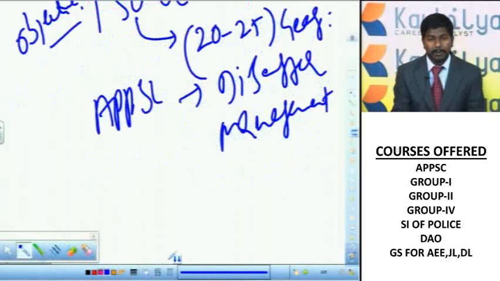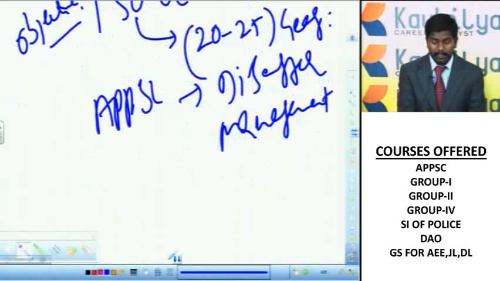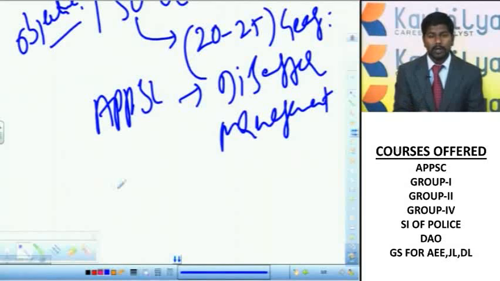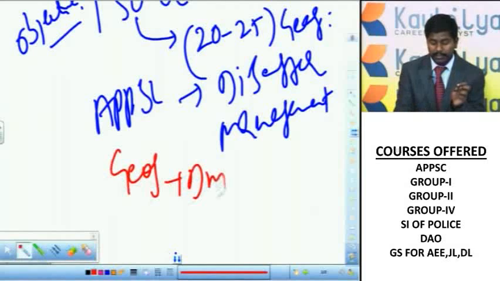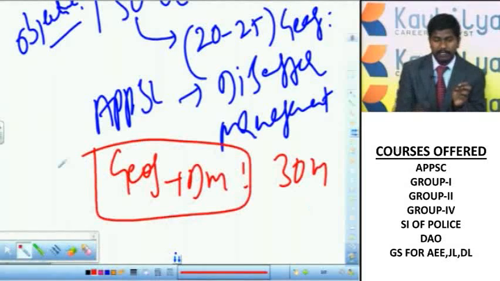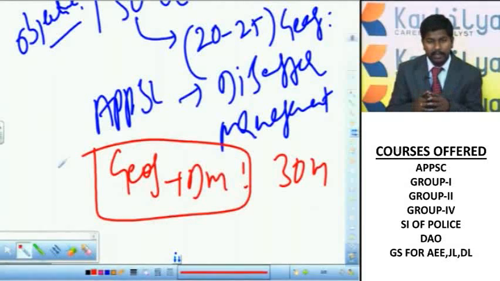Because disaster management is an interrelated subject to geography, those who have a grip or command over geography can get good marks in disaster management. So today the combined weightage of geography and disaster management is up to 30 marks. That means out of 150 marks, the weightage of geography and disaster management is up to 30, right?